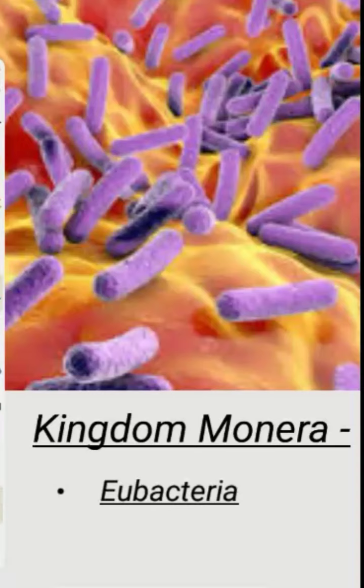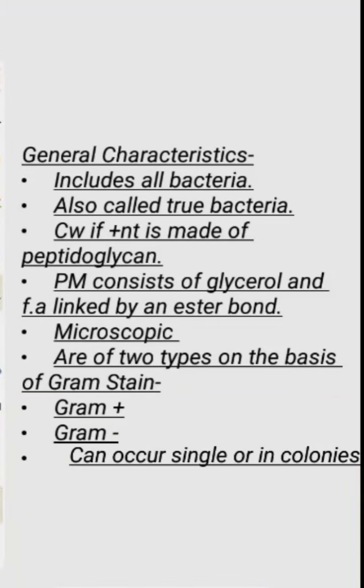In this video, we will study the next subkingdom of kingdom Monera, that is eubacteria. Eubacteria are also called true bacteria and they include all bacteria except Archaebacteria. Not all bacteria have a cell wall, but if it is present, it is made up of peptidoglycan. The plasma membrane is present in all bacteria and it consists of glycerol and fatty acid which is linked by an ester bond. All these bacteria are microscopic in nature because they are prokaryotic, that is they consist of a single cell, and that is why we need a microscope to view these organisms.